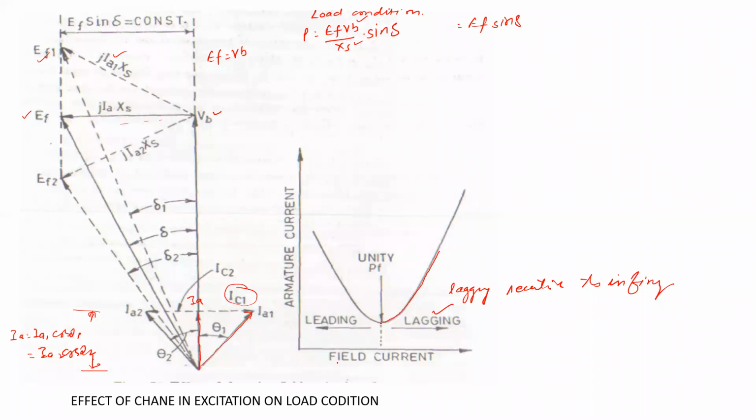When the excitation decreases, again the magnitude of current increases, but the generator will supply leading kVAr to the infinite bus, isn't it? So in this way, this is the effect of change in excitation under load condition as well as under no load condition.